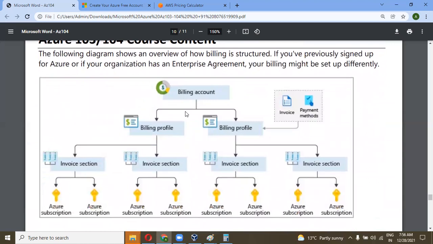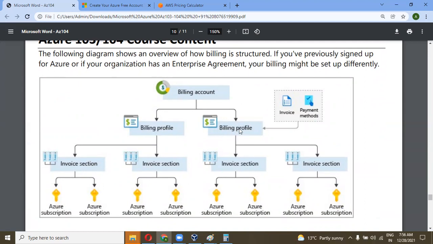For the billing account, I have one tenant account, like my company account, and I also have billing profiles. A billing profile means my subscription types. This is for the testing team, this is for the development team.